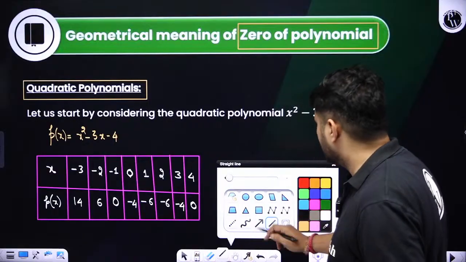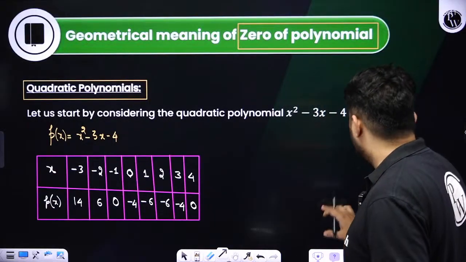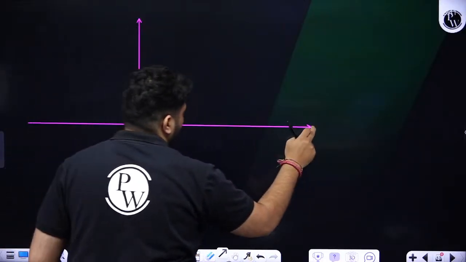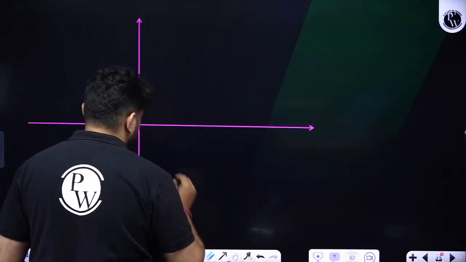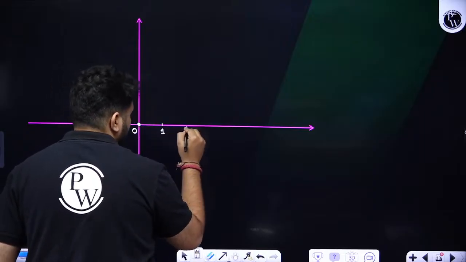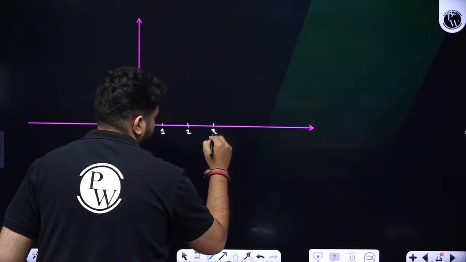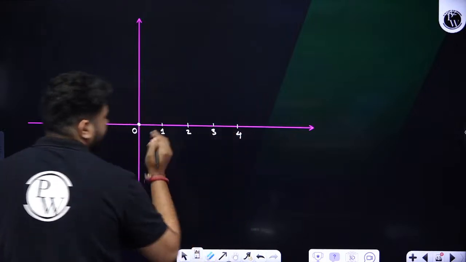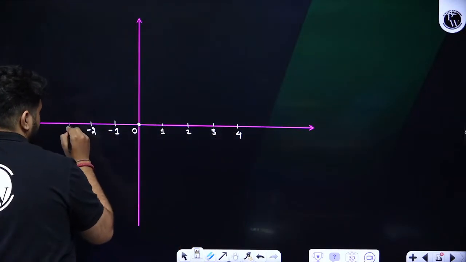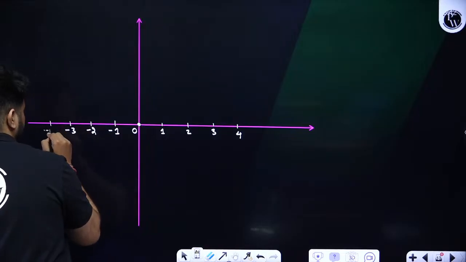Now if I keep this on the number line over here, okay, I am taking the next page for the number line, because I need to plot the geometrical meaning of 0. I want to explain it to you people. So here this is 0, 1, 2, 3, 4. On this side, minus 1, minus 2, minus 3, minus 4.